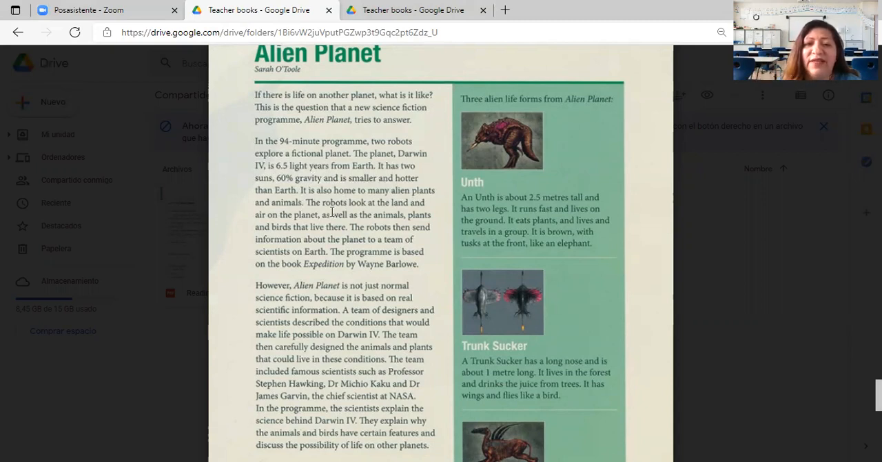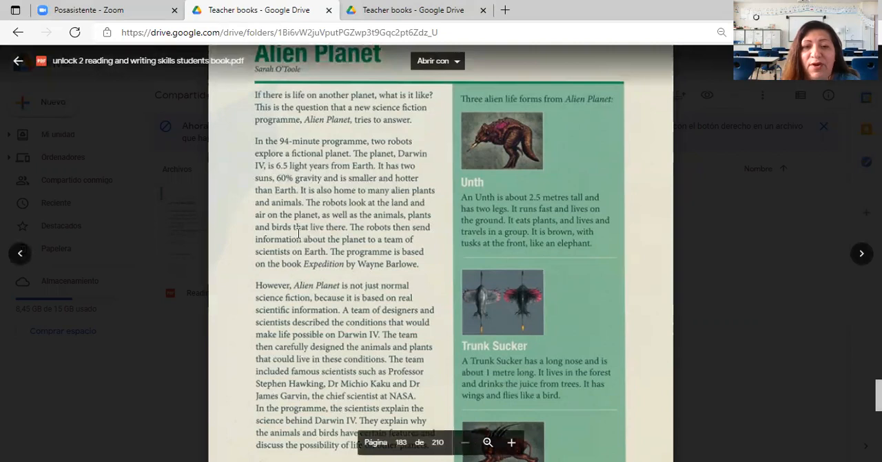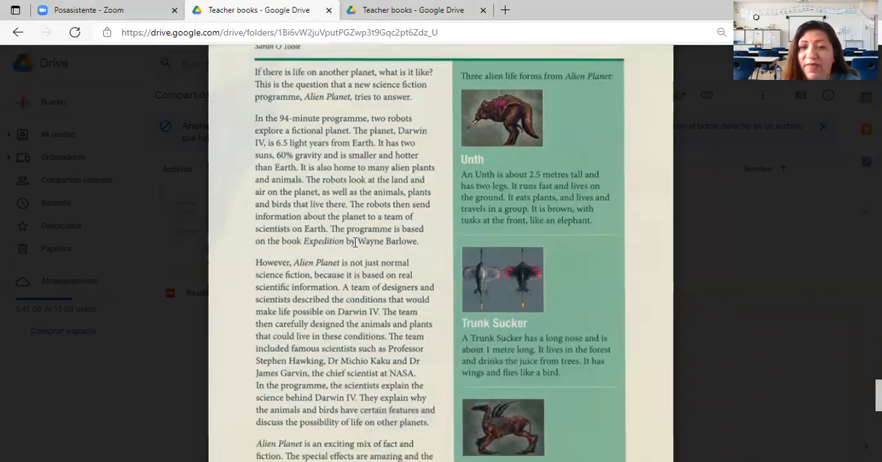The robots look at the land and air on the planet, as well as the animals, plants, and birds that live there. Remember that we said that the features and the special characteristics that these creatures could have depend on the environment, on the place where they live, on the planet where they exist. Okay, that's how they are going to be different, depending on the needs that the planet is projecting to them, okay? So let's continue. The robots look, yes, we read this.